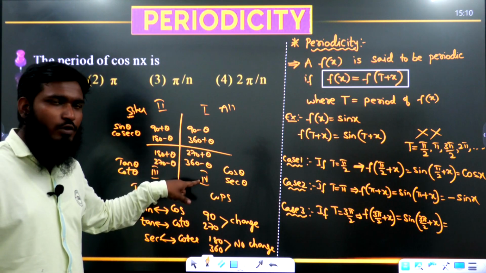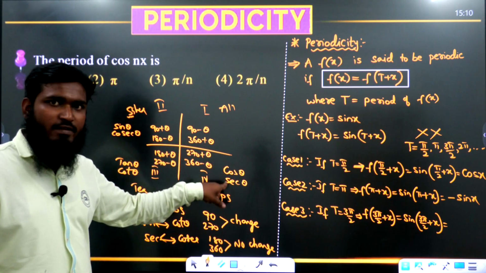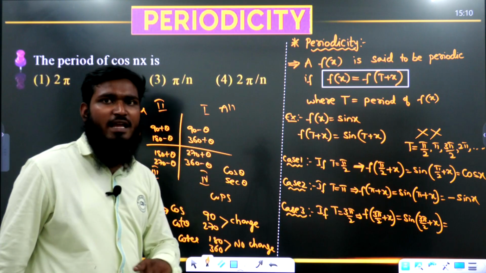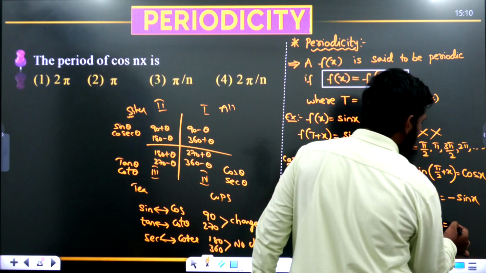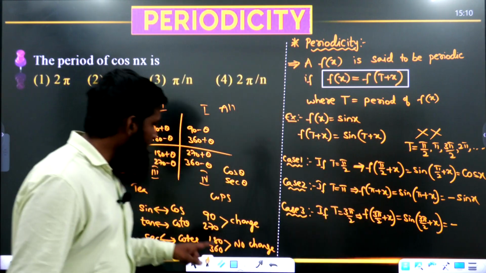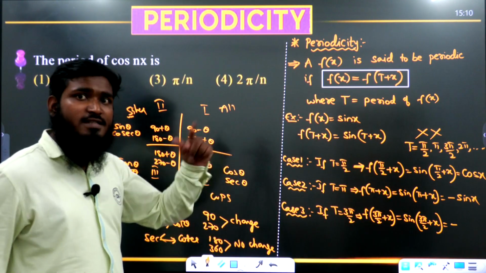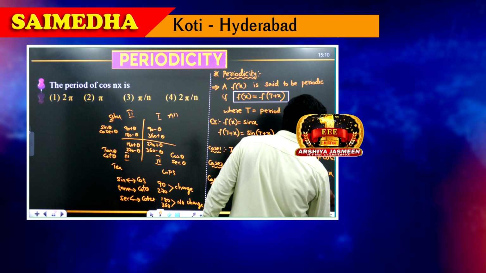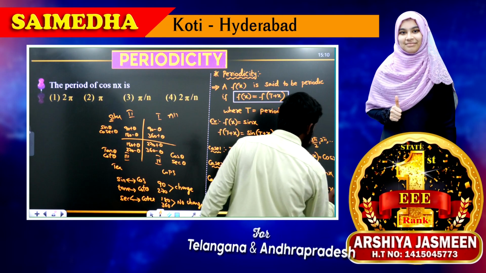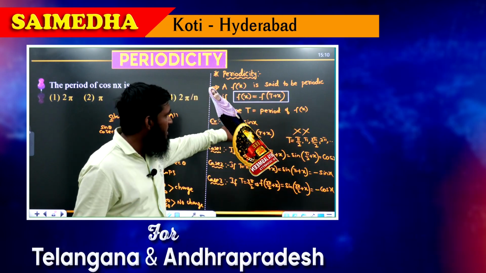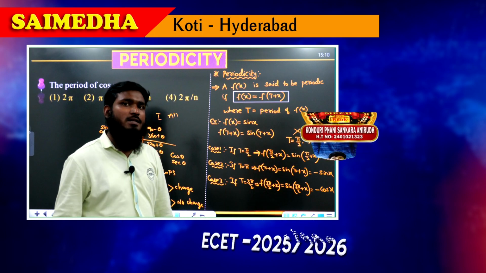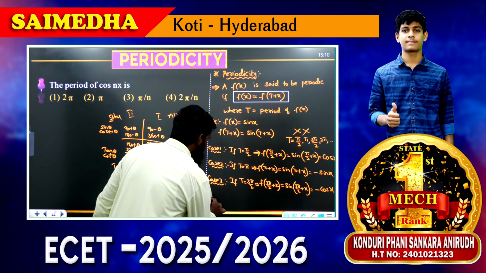270 plus theta means fourth quadrant. In fourth quadrant we are not having sine function. If you are not having sine function, then we have to take this part as minus. Okay. Again 270 means we have to change the function. Sine will become what? Cos. So we will be writing this part as cos x. Okay. Again our question is sin x, but the answer is what? Minus cos x.